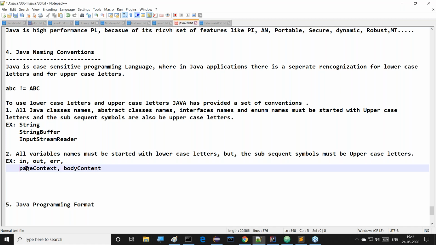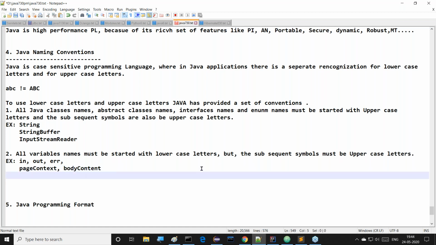If we are having multiple words, the first word's first symbol should be small, and the second word's first symbol is capital. The first word's first symbol must be a lowercase letter, but the subsequent symbols must be uppercase letters. Second word onwards, every starting letter should be an uppercase letter.